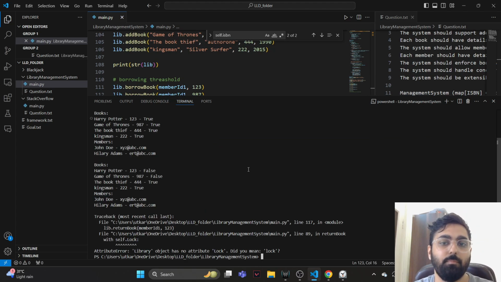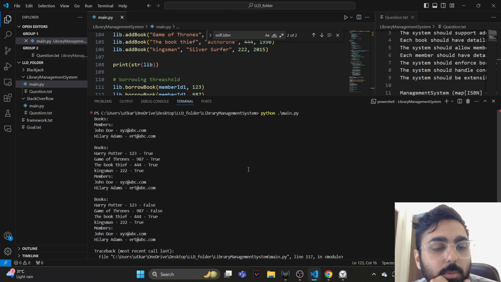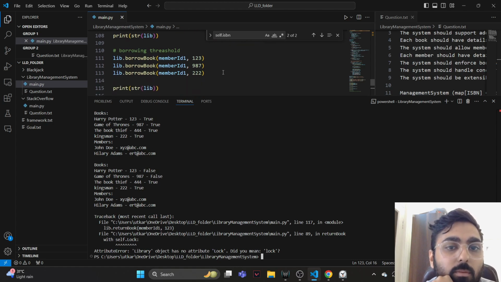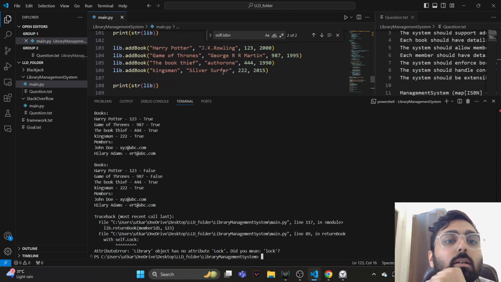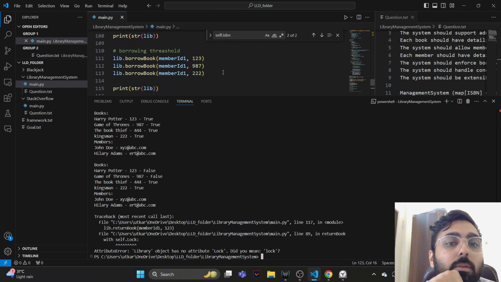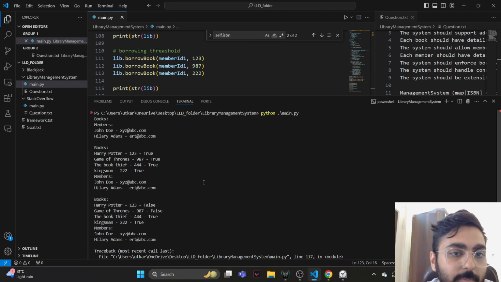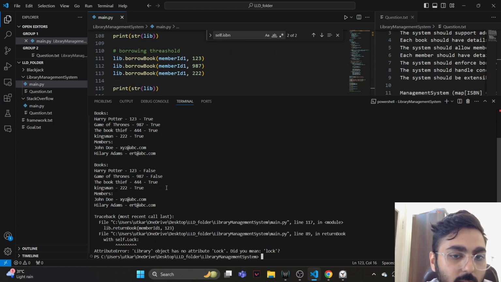Okay. So from the top we have 2 members, then we added a couple of books, we added 4 books, and then we borrowed the first, second and 4th book. The 4th didn't work because it's false, and then there's some problem: library object has no attribute Lock. Did you mean lock?